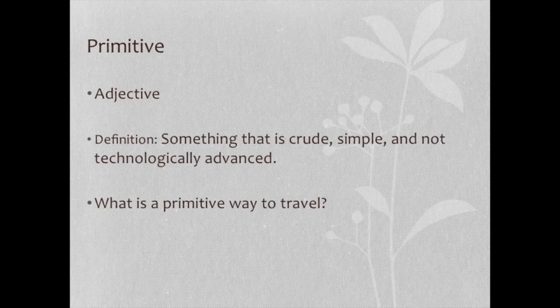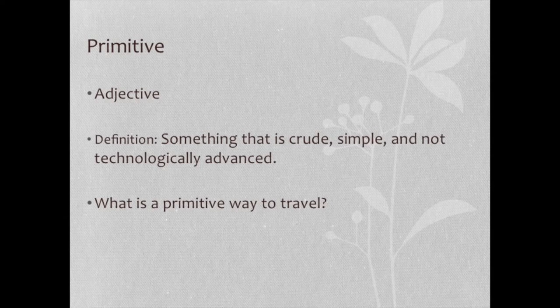Here's our next word: primitive. Primitive is an adjective when it's used in a sentence. Here's the definition. Something primitive is something that is crude, simple, and not technologically advanced. So let's think back to what you learned about the Stone Age during social studies this year.